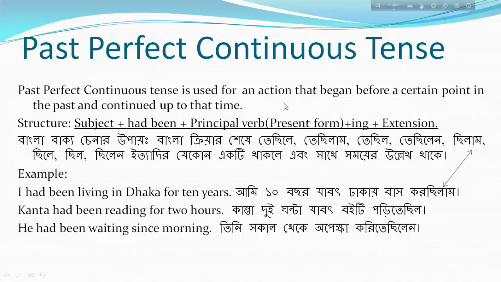That is, an action began at a certain point in the past and continued up to that time. Look at the structure. Subject plus had been plus principal verb present form with ing plus extension. You know that we always add ing with the present form of the principal verb.